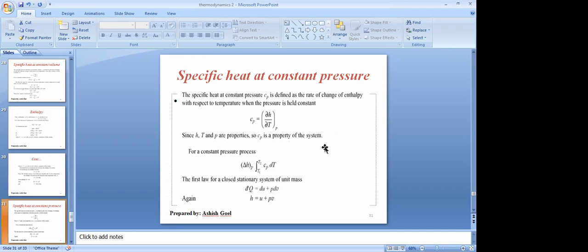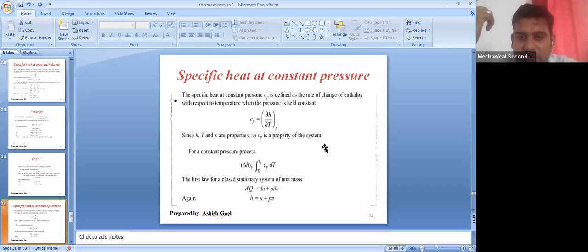Okay. Yes, sir. Now here H, T, P are all properties. So this Cp would also be a property, because it is a function of properties. And if you take the integral form, then delta Hp is equal to the integral from T1 to T2 of Cp dt.